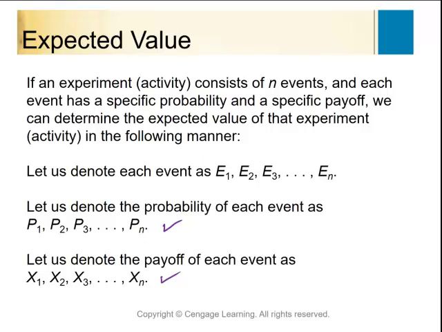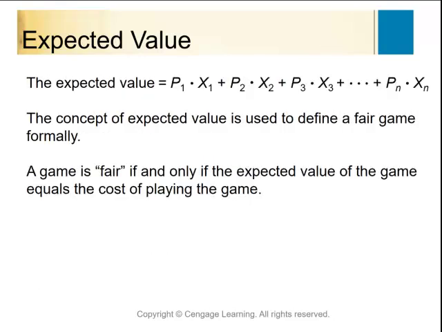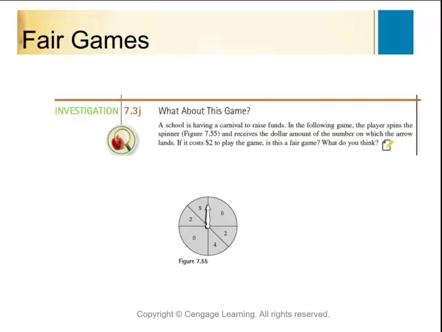All right, so you go, I don't know what that means. Well, let's do an example. Here they are writing it out. So probability times the payout, probability times the payout if you look at them. And they just listed them in terms because you don't know how many different ways this can happen. So let's look at something. We've got this game, all right? And I want to know if this is a fair game or not.